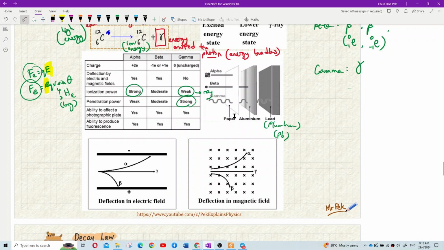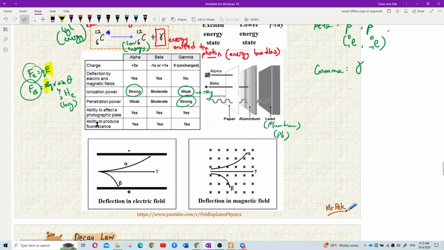Tapi paling cedera ialah paper lah. This paper paling cedera sebab dia kena ionize. But penetration power dia, alpha, kecil sebab alpha particle besar kan. Okay, so sebab dia besar, so sangat susah nak penetrate. Ya, alpha dia besar, so sangat susah nak penetrate. Ya. Beta can be filtered only by about 10 cm aluminium begitu ya.